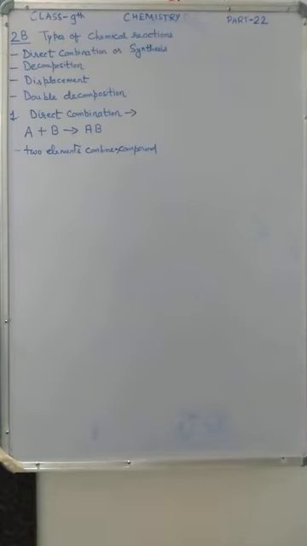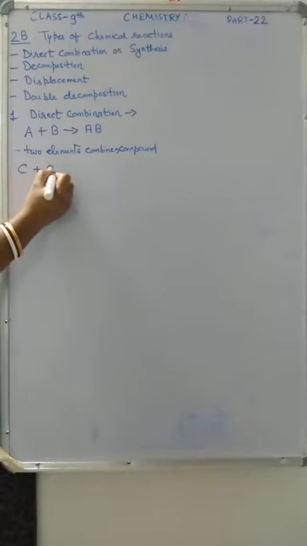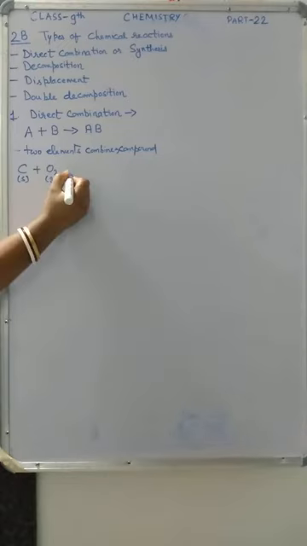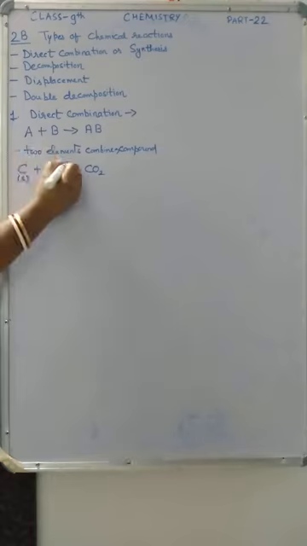So example is when carbon and oxygen, carbon will be in the solid form, oxygen will be in the gaseous form. Two elements are there, carbon is one element, oxygen is also one element. When two elements are combining together, they form a compound by heating. This is the symbol of heat, I think all of you know.